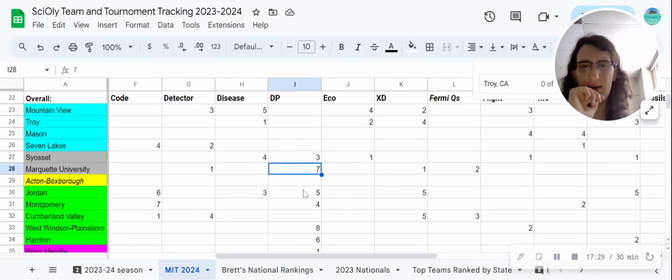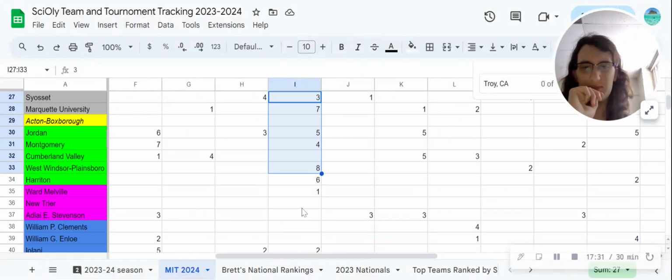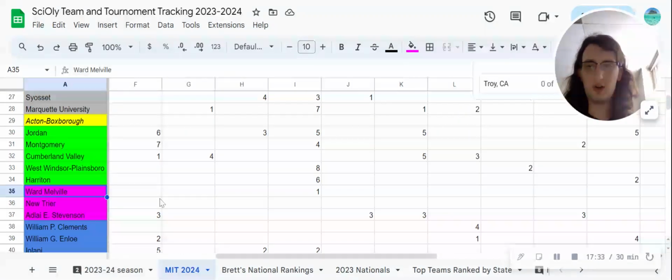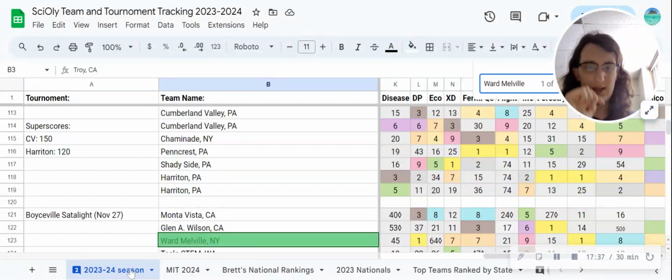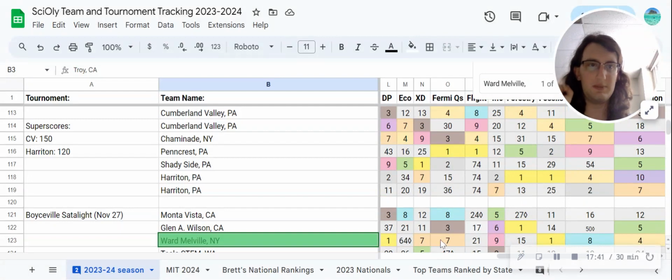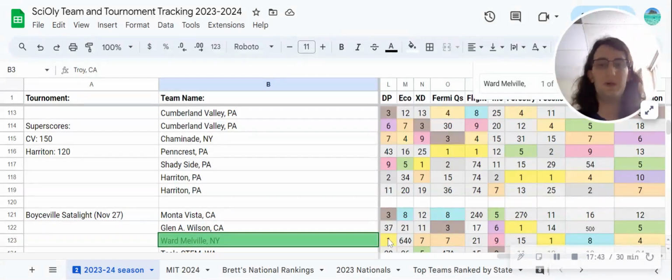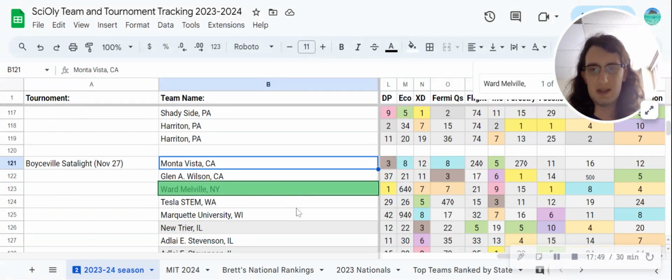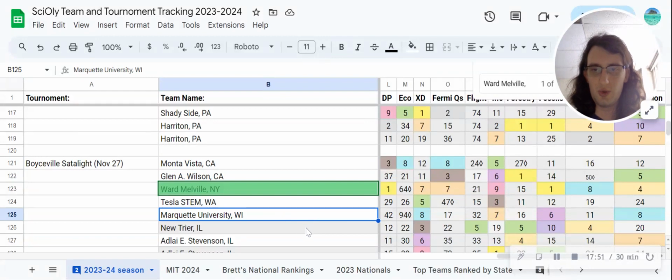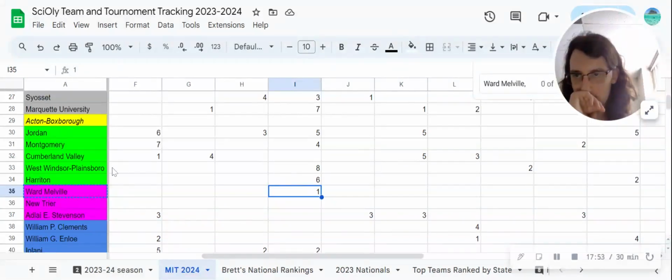Dynamic Planet. You'll see I went through a bunch of teams before I eventually settled on Ward Melville for first place in Dynamic Planet. If we look, we only have one data point for Ward Melville, but it's a good one. They got first here at Boyceville, beating Monte Vista, beating Marquette.